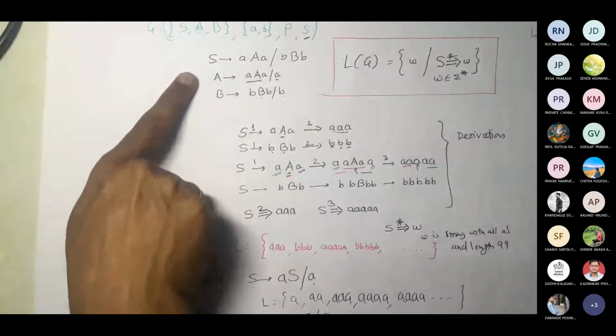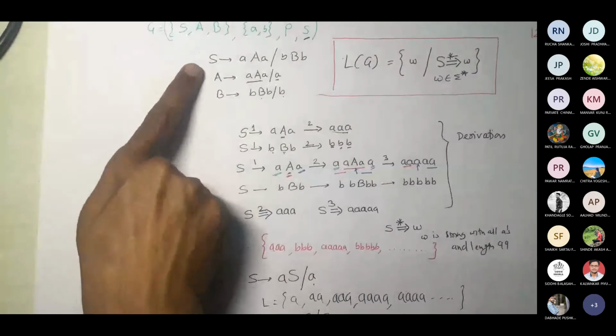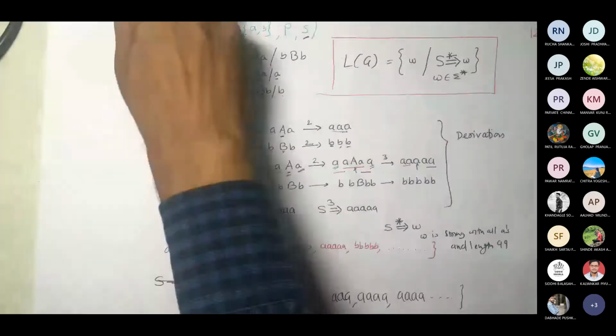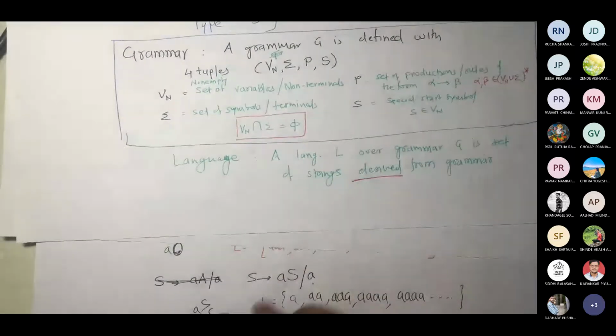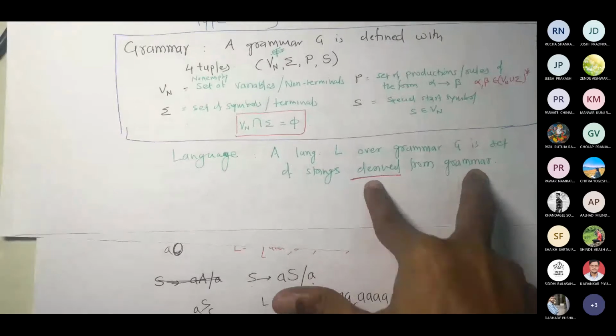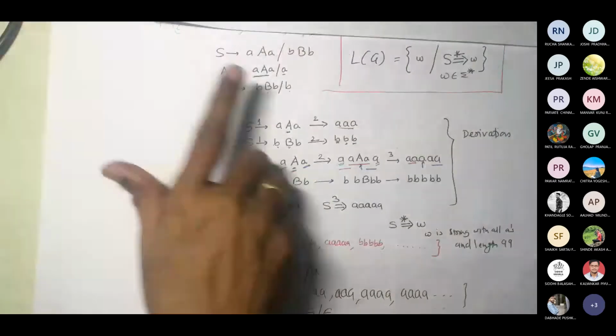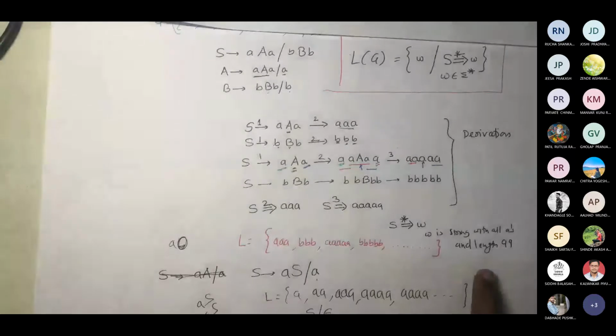In this case, I am given a grammar, and from that grammar I am constructing a language. When I said a language L over grammar G is the set of strings derived from the grammar, only those strings would be there which can be derived. So I know this grammar can only generate strings with all A's or all B's. When I say that, I am actually putting a constraint, because if I talk about this, can I say here there is any constraint?